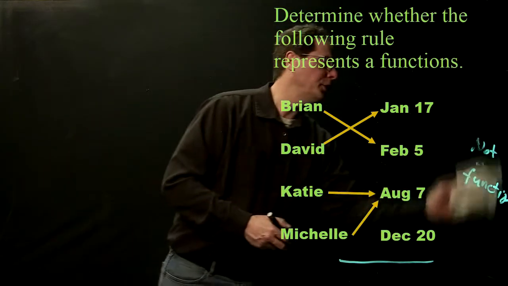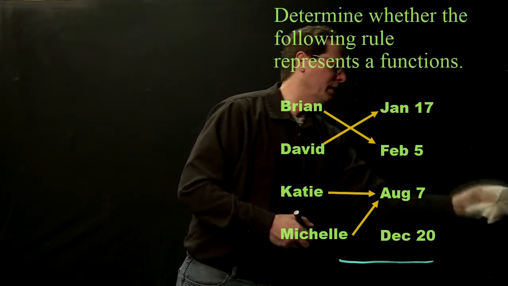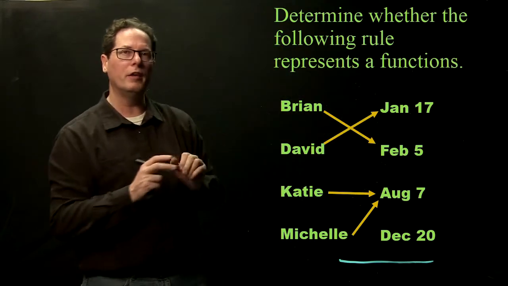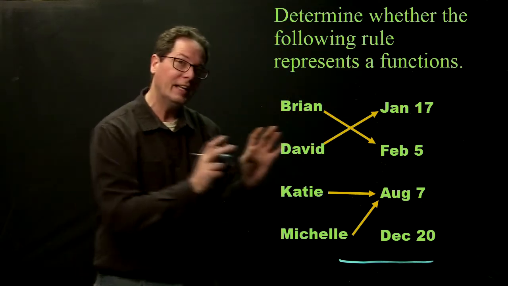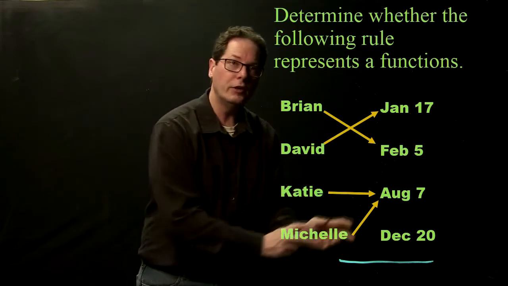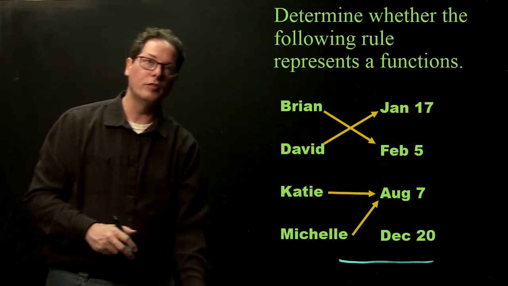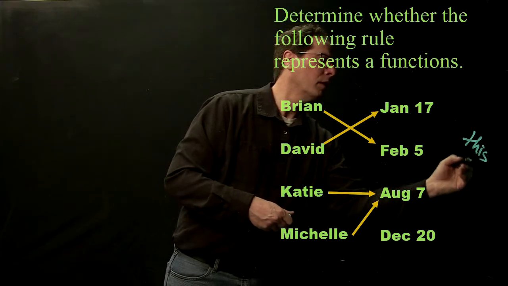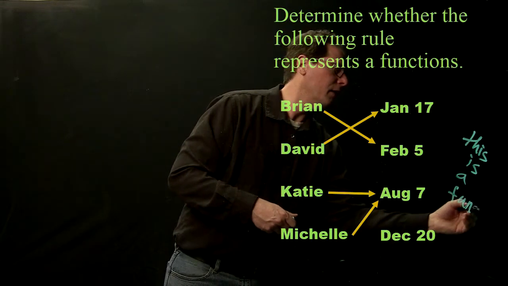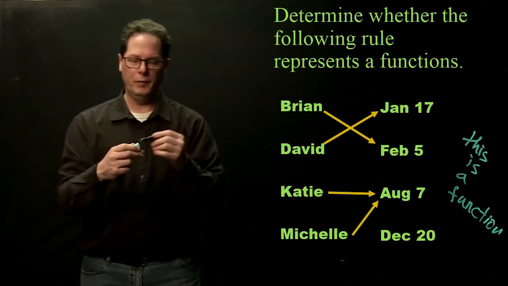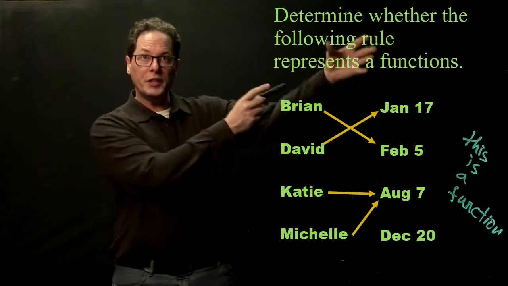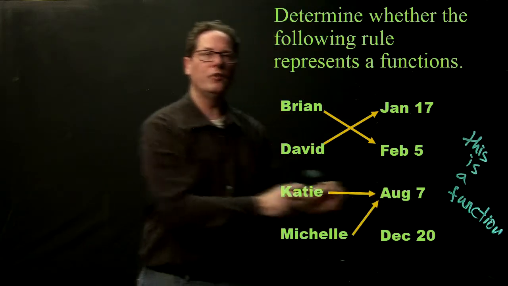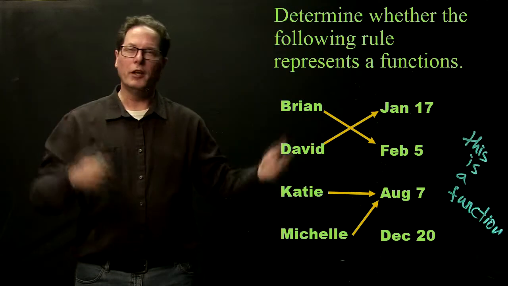Let me change it up a little bit here. Let's make it definitive about Katie and definitive about Michelle. So Brian is still taking the ACT on February 5th, David's taking it on the 17th, and Katie is taking it on August 7th. Michelle now is defined in taking it on August 7th. So we would say this is a function. This is a function because it's definitive for each input. For each input in the domain, we call this first list the domain, and the second list we call the range, the output. And this is a function in this abstract sense.